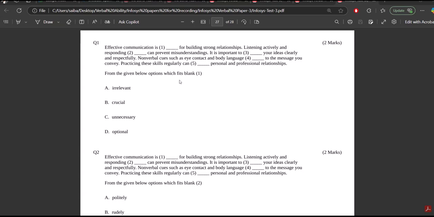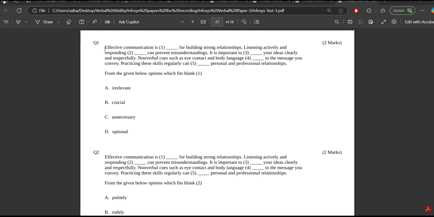Effective communication is dash for building strong relationships. Listening actively and responding dash can prevent misunderstandings. It is important to dash your ideas clearly and respectfully. Nonverbal cues such as eye contact and body language dash to the message you convey. Practicing these skills regularly can dash personal and professional relationships.